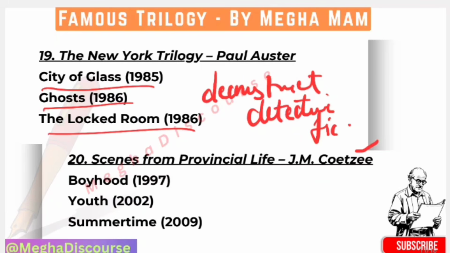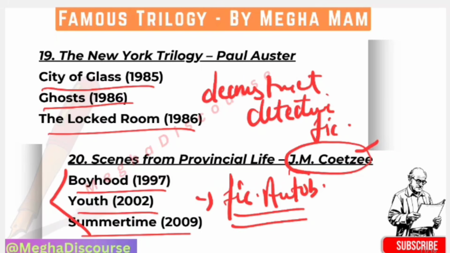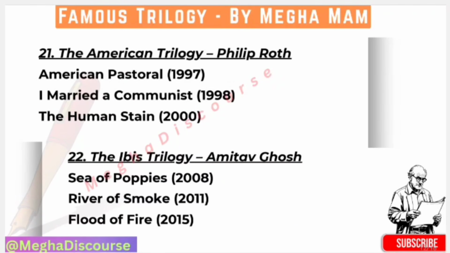Then we have Scenes from Provincial Life by J.M. Coetzee. As you all know, he got the Booker Prize two times, and he got the Nobel Prize in 2003. He wrote Boyhood, Youth, Summertime. Very easy to remember: first he wrote Boyhood in 1997, then Youth and Summertime, and it is his fictional autobiography. Keep it in mind.